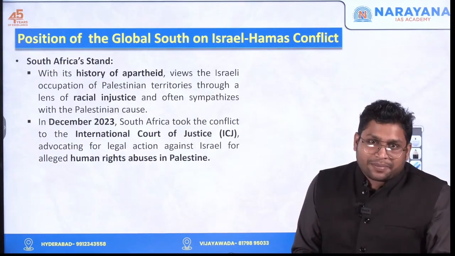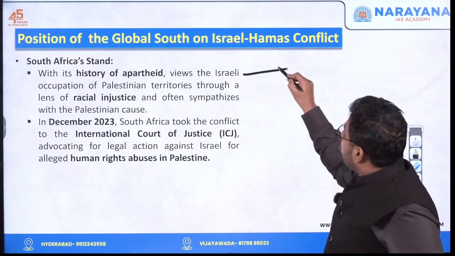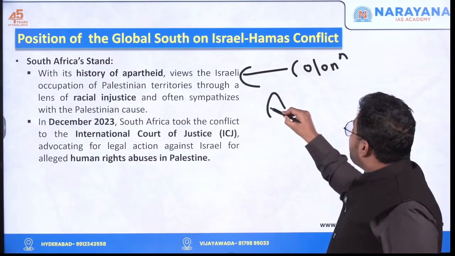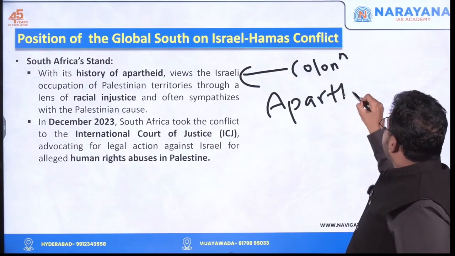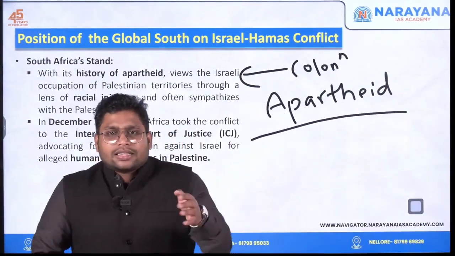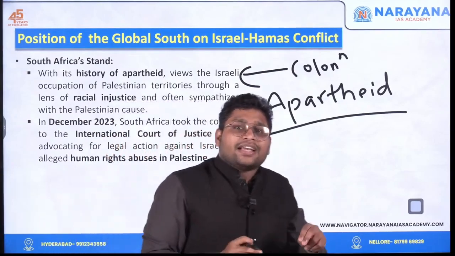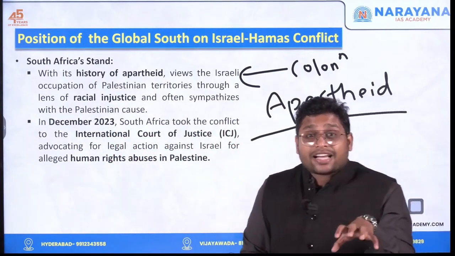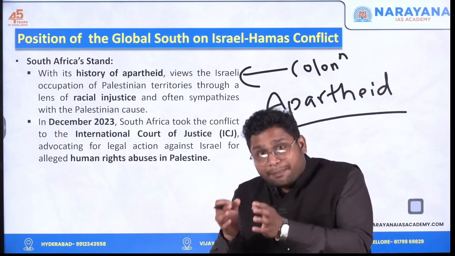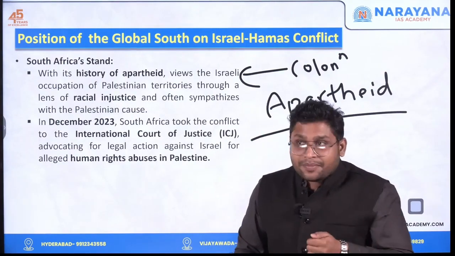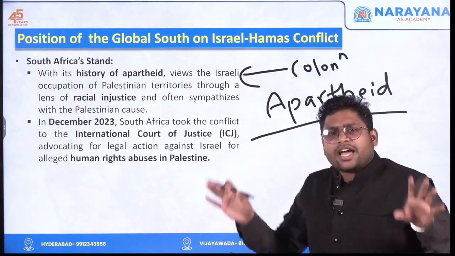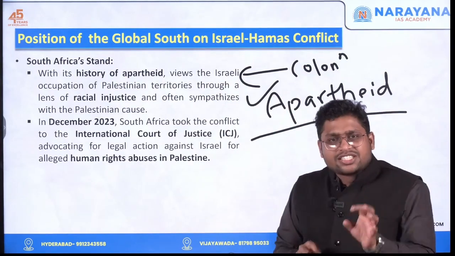What is South Africa doing? South Africa has also seen the kind of colonization which we have seen. There was a law called apartheid law in South Africa. According to that, South Africa was divided in racial terms. The blacks who were in majority were given different treatment and the whites who were minority were given different treatment. And that's why South Africa looks at the entire issue from this racial injustice angle.